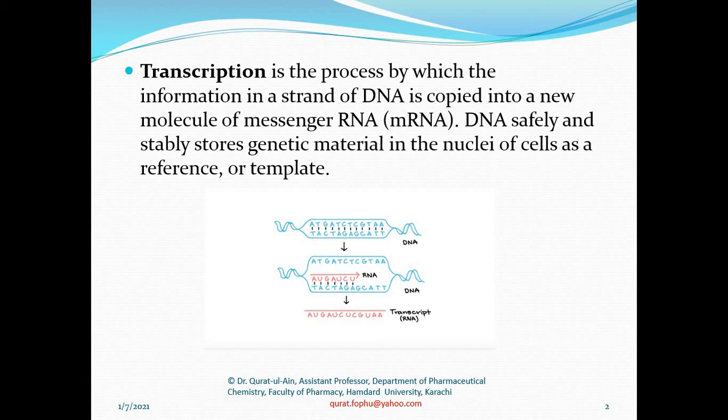This is the difference between the nucleotides of RNA and DNA. And one more thing, RNA nucleotides have the uracil base in place of thymine.